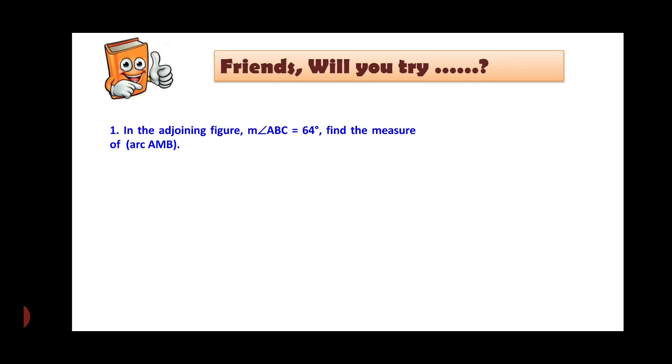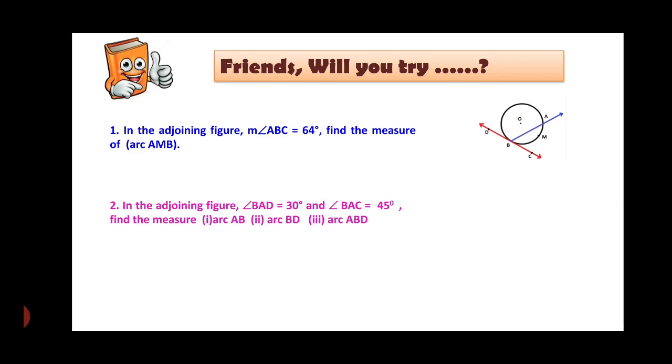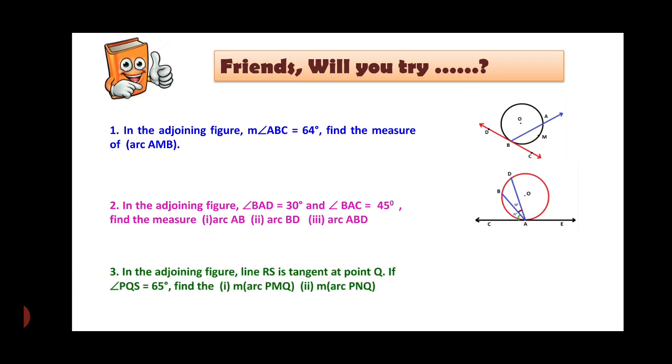Number 1, in the adjoining figure, the measurement of arc ABC is 64. Find the measurement of arc AMB. In the adjoining figure, ABD is 30 and BAC is 45. Find the measure of arc AB, BD and ABD. This is a repeated one. In the adjoining figure, line RS is tangent at point Q. If angle PQS is equal to 65, then you have to find out PMQ and PNQ. These problems are given in order to practice.